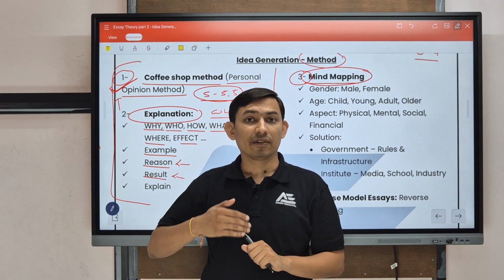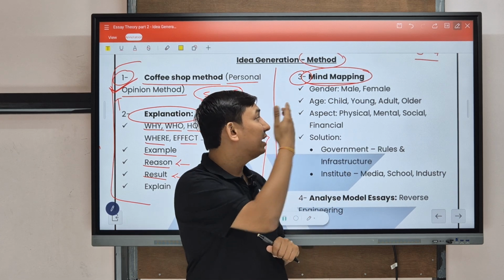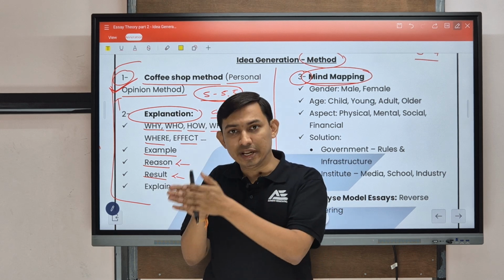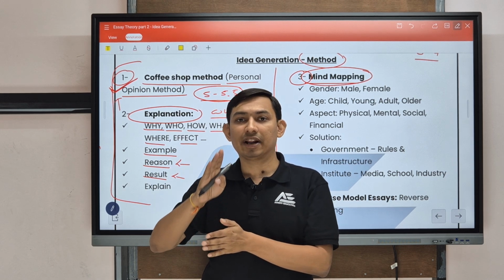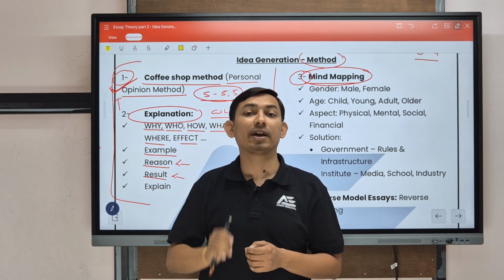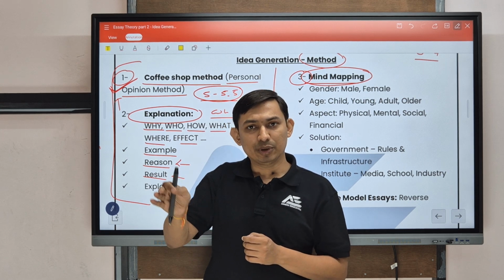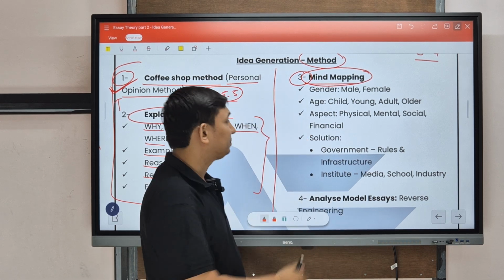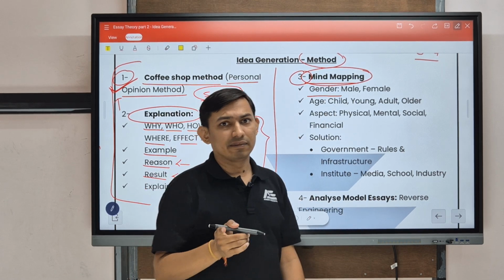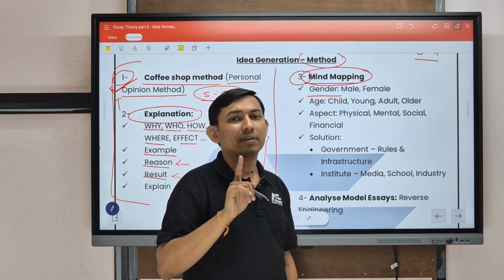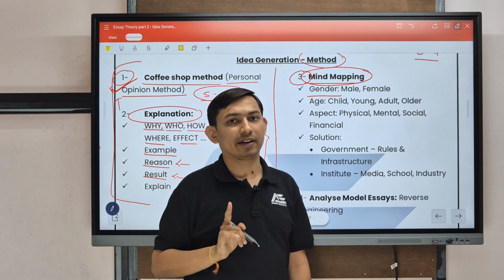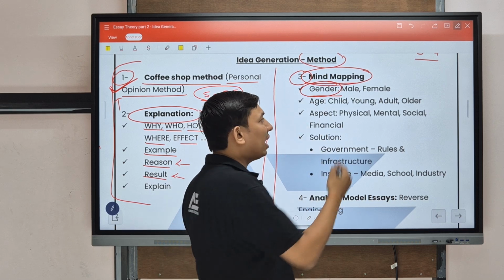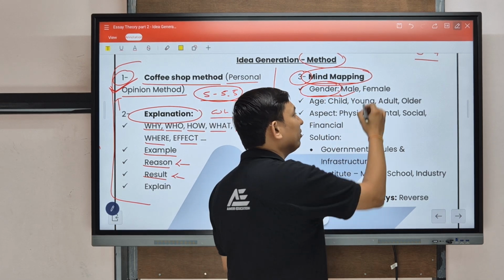So now we have to think with the help of mind mapping so that you can brainstorm ideas which are unique. With the help of that, you can brainstorm particular vocabulary also, topic-wise vocabulary. It will help you to boost your score in the lexical resource criteria. Let's take an example. First, we will take the example of advantages related to the internet. Now think from the perspective of gender. How will it help male or female?